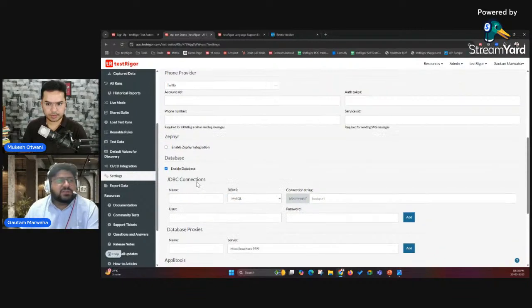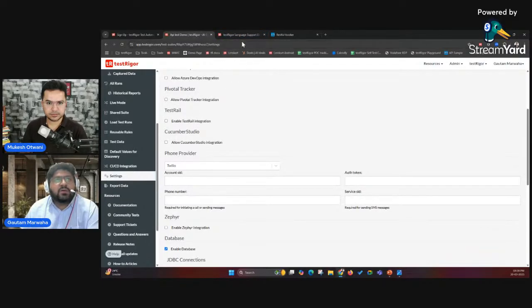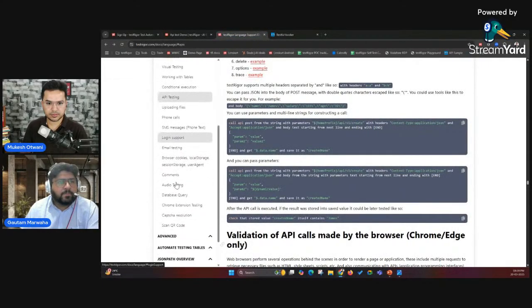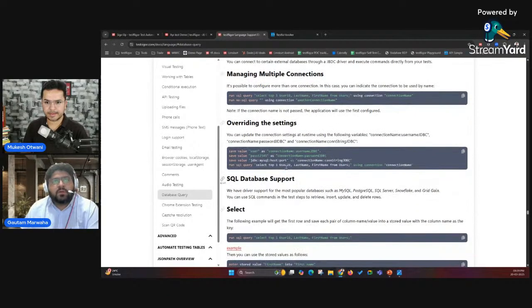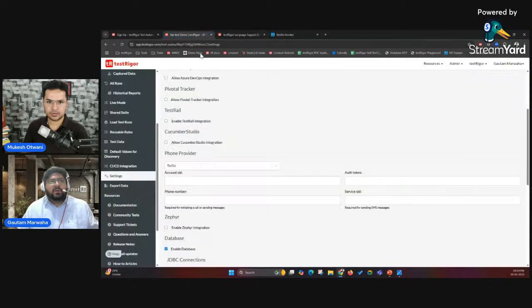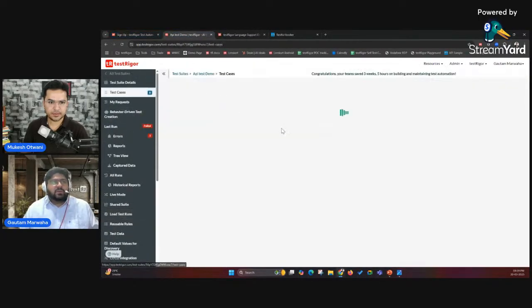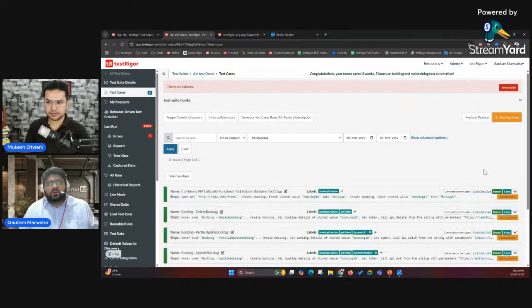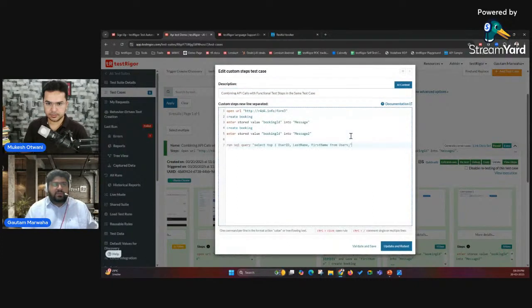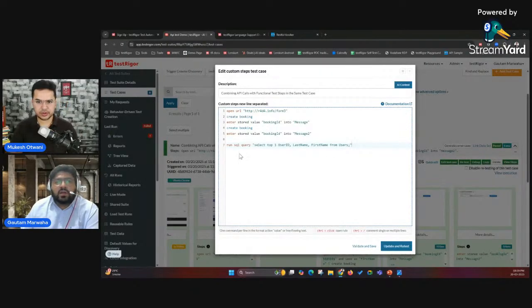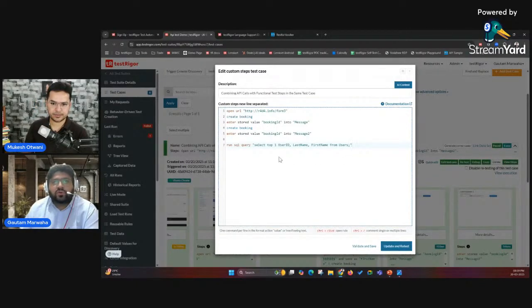Once the integration is done, you just have to simply run your queries. I'll show you a demo. In this, it's clearly mentioned: run SQL query, and within the code, it will be like this. So you can just copy this command. For example, in the same test case where I'm using functional test steps and my API calls, I want to run my SQL query as well. After that, you can simply paste that query like this. That's it. And then after that, you can do the validations and whatever you want to do.